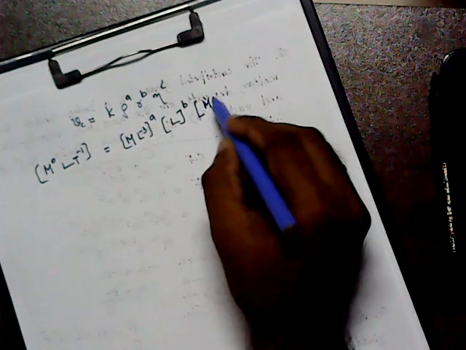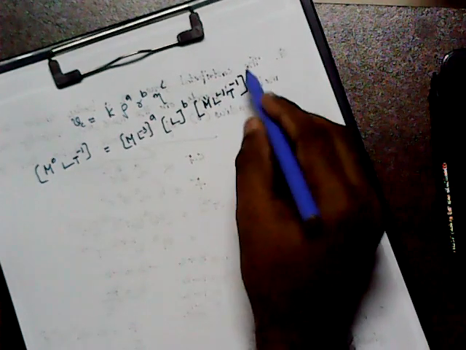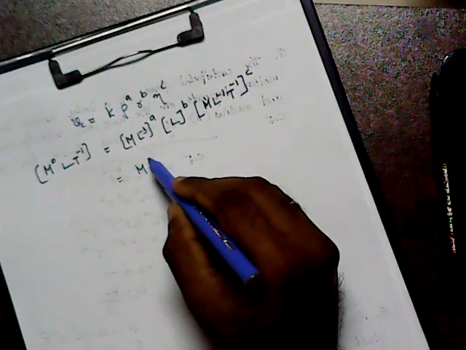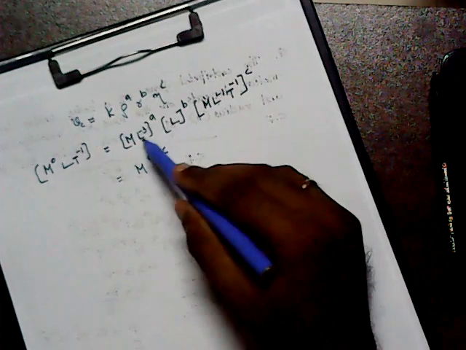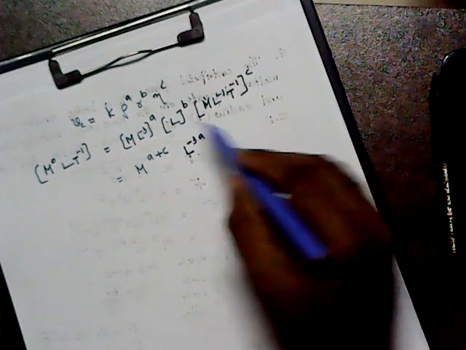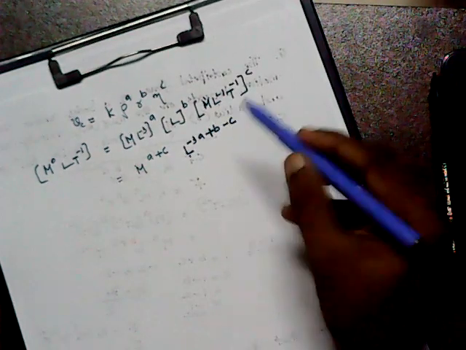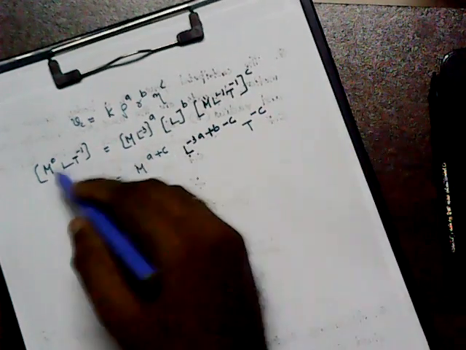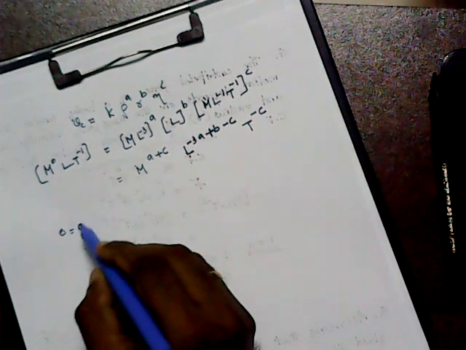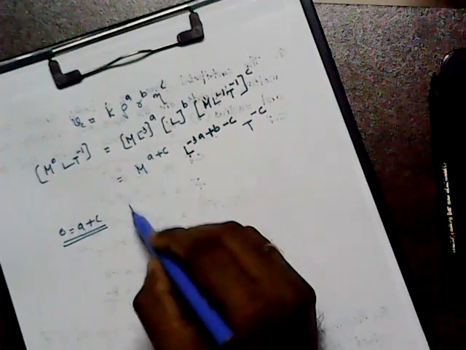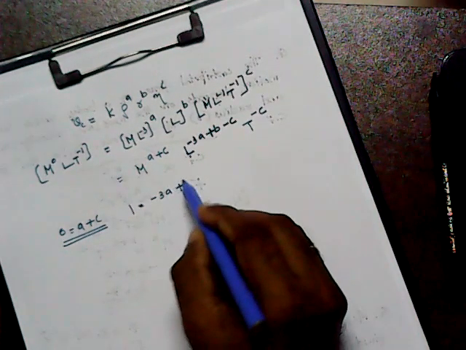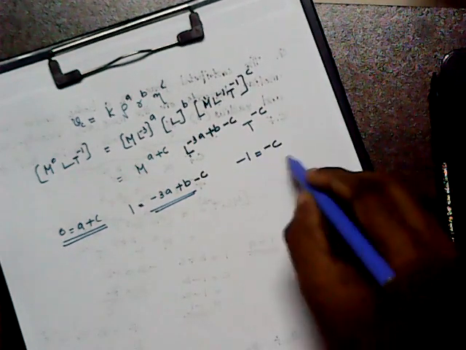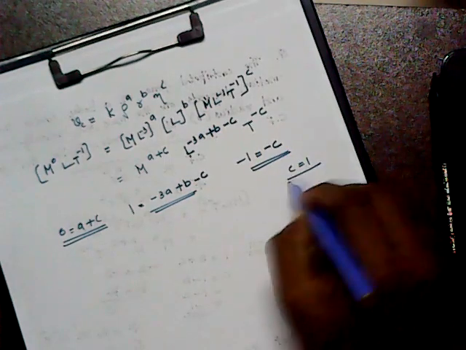So eta is M L raised to minus 1 T raised to minus 1 raised to Z, that is equal to M to the power of A plus Z, L raised to minus 3A plus B minus Z, then T raised to minus Z. So then you can link here 0 take the value as A plus Z, 1 take the value as minus 3A plus B minus Z, minus 1 take the value as minus Z. So from that you get the value as Z is equal to 1.